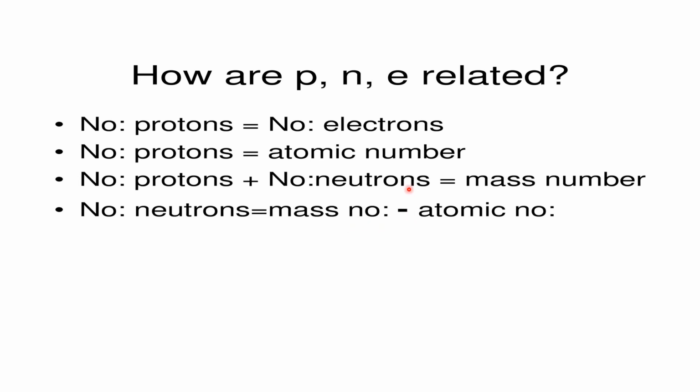So all these four relations, four equations, are important. Note down this: the number of protons is equal to the number of electrons. The number of protons is equal to the atomic number of an element, and the number of protons plus the number of neutrons is equal to the mass number. Then the difference between mass number and atomic number gives the number of neutrons. Okay, are you clear?